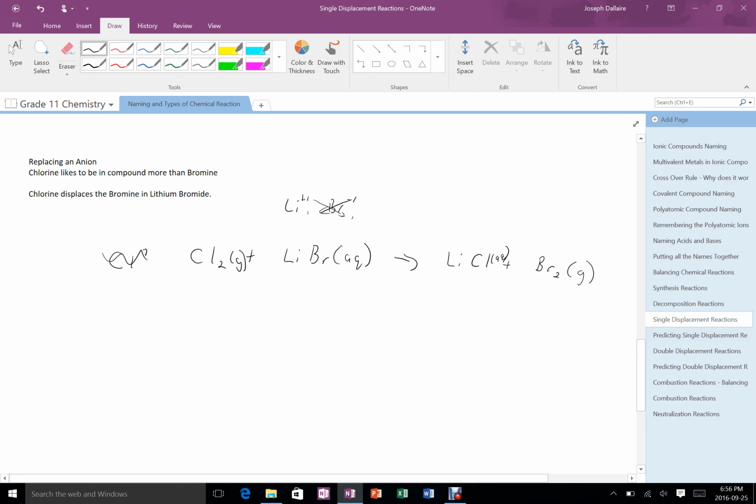Balancing this, I have 2 chlorines, so I'd need 2 chlorines, and I have 2 bromines, so I'd need 2 bromines. And then if I look at my metals, 2 lithiums go to 2 lithiums, and I'm balanced. Practically what really happens here is the lithium would just hang out in solution the whole time and wouldn't even really be aware of this reaction. It's really just the chlorine going into the solution and the bromine coming out to replace it. So the chlorine displaces the bromine.